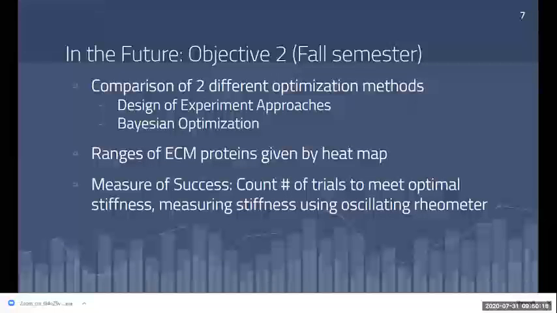Hi, Angelina. That was a great presentation. A lot of information, and the way that you connected your initial objective to a further one. Why is optimal stiffness important?